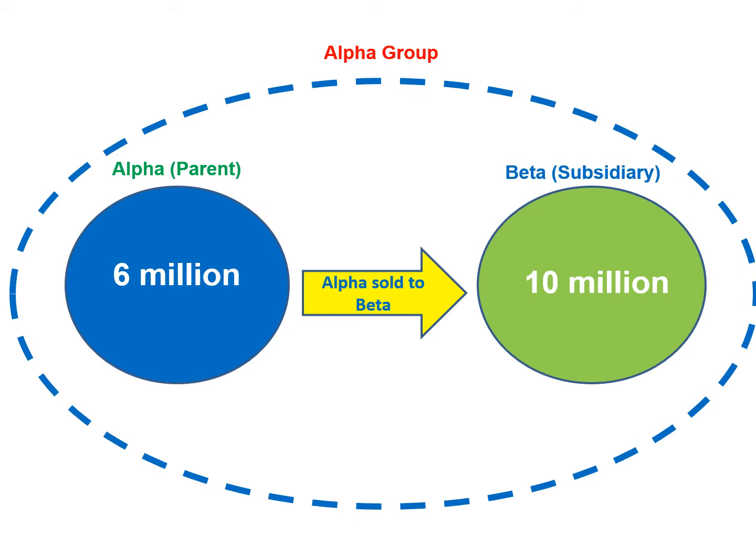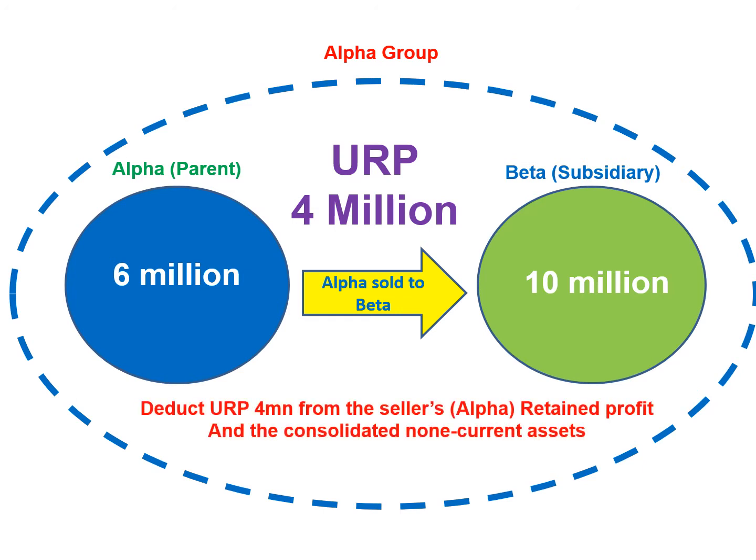There is no transaction. So when preparing consolidated financial statements, the profit recognized by Alpha Limited should be considered as an unrealized profit. The 4 million profit recognized in Alpha Limited's statement is an unrealized profit. By the same unrealized profit, Beta Limited's asset value has increased. So when preparing the consolidated financial statements, we need to eliminate this unrealized profit from Alpha Limited's retained profit because Alpha Limited is the seller.